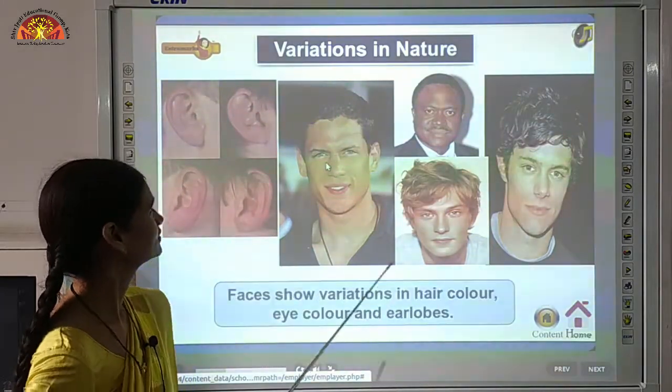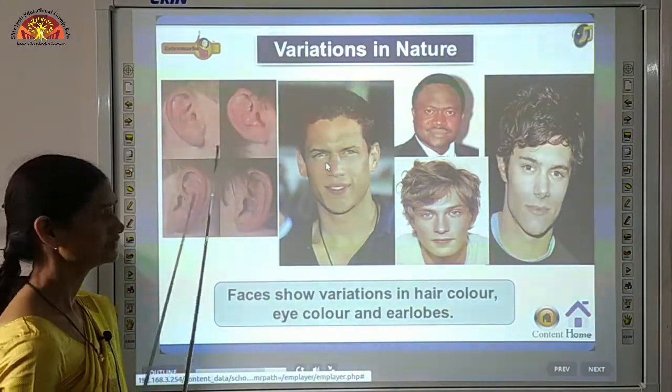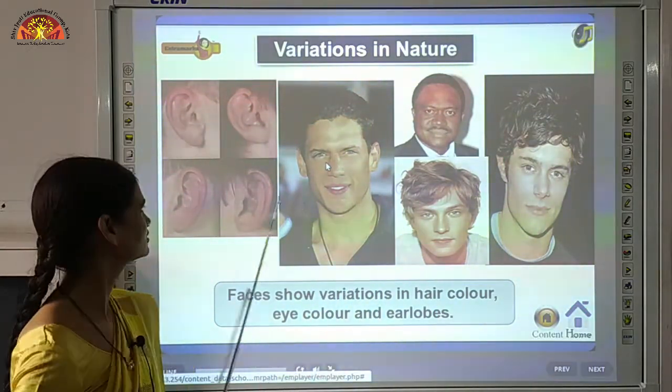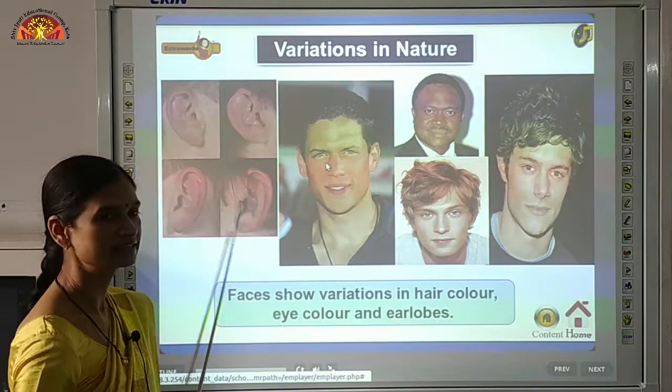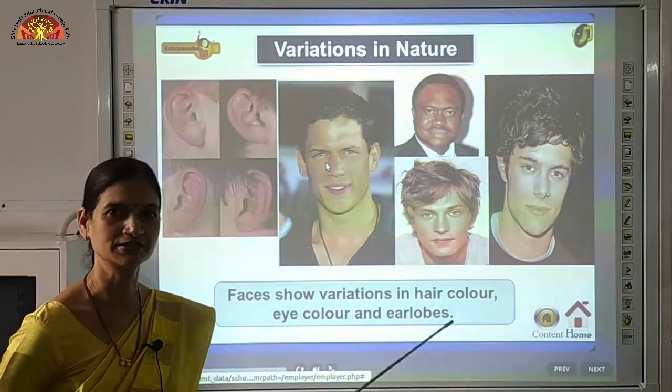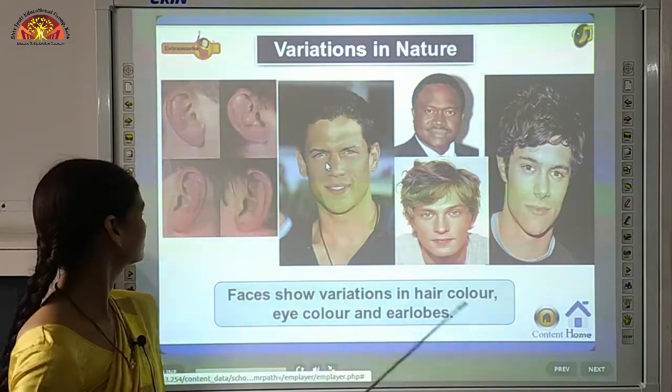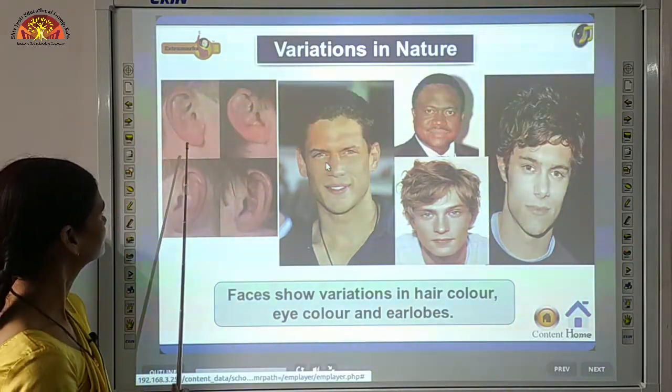Now you can see variations in nature. If you observe yourself and different members in your family, you will find different ear lobes. This example is given in your book also. You can see the shape of your ear. Some may have ear like this.